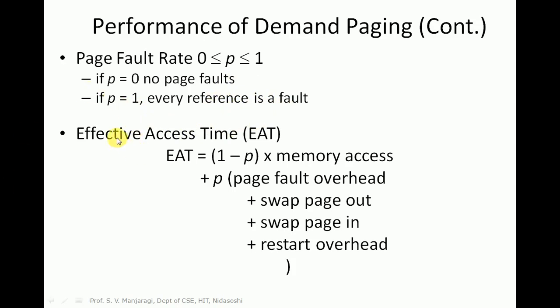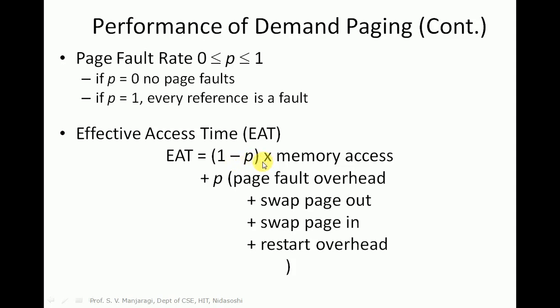Now let us calculate effective access time. So here, P is the probability of page fault. And what is 1 minus P? It is the probability of no page fault. So in this case, effective access time is equal to 1 minus P, that is the probability of no page fault.